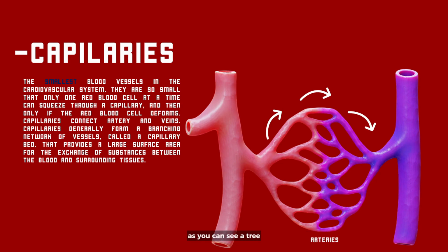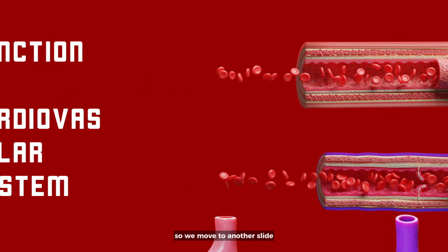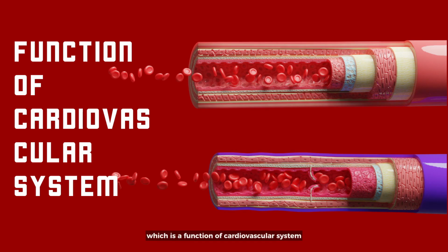As you can see, the capillary sits in the middle of the vein and artery. So why does it sit in the middle of the artery and vein? The function of the capillary is to exchange oxygen, nutrients and waste products between the blood and the body tissue. Their thin walls allow for easy diffusion of substances. So we move to another slide, which is the function of the cardiovascular system.